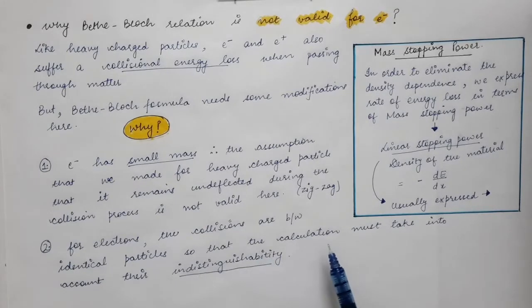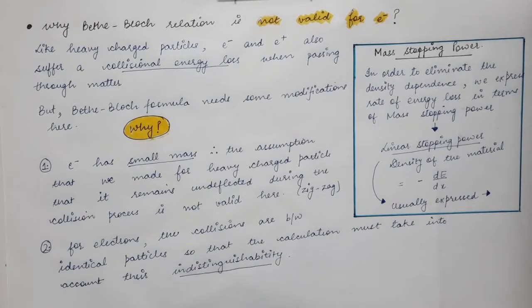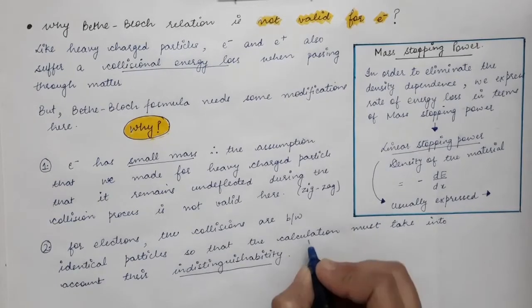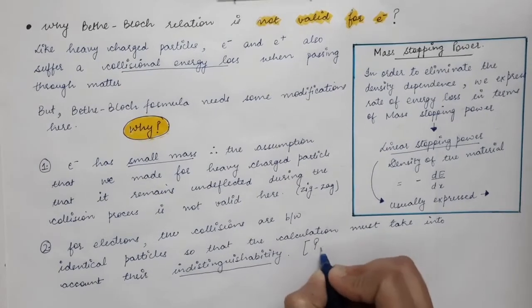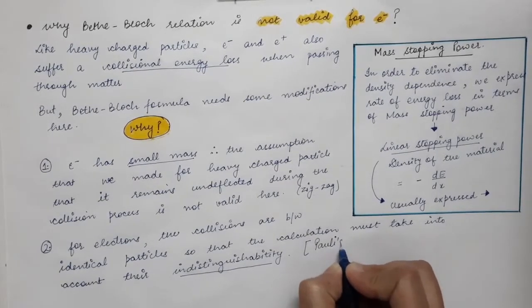Therefore, in the calculations, we must take into account their indistinguishability. We need to take into account the indistinguishability of the incoming particles if we are talking about electrons, because the incoming particle interacts with the orbital electrons. In that case, we must take into account their indistinguishability, that is, we need to consider Pauli's exclusion principle.